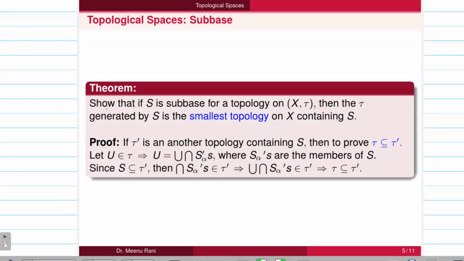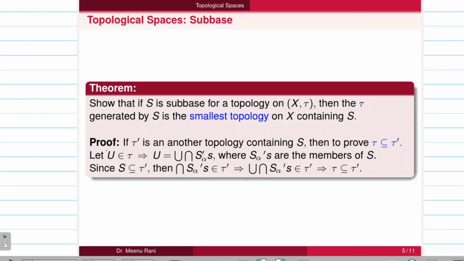So next we have one result that is based on the subbase for a topology. If S is a subbase for a topology on X, then tau that is generated by S will be the smallest topology on X that is containing S. So for the proof, if we take another topology that is containing S, represented by tau dash, then we need to prove that tau is smaller than tau dash.